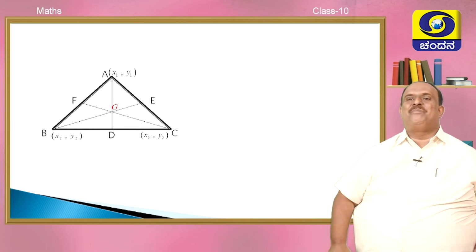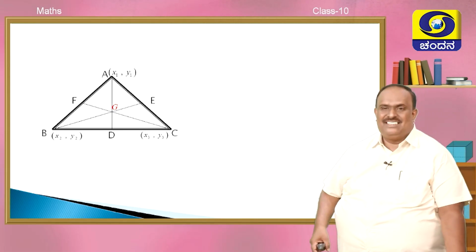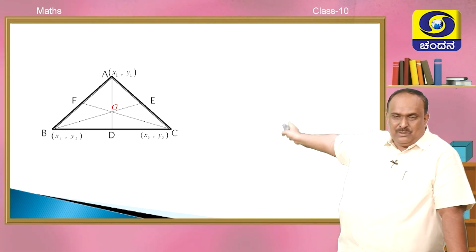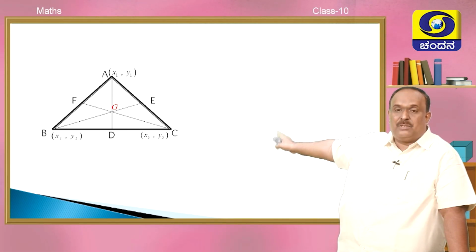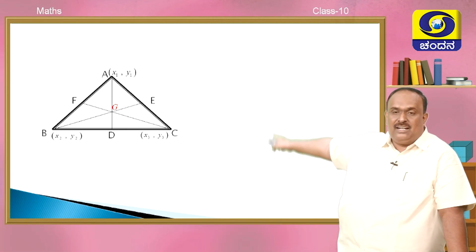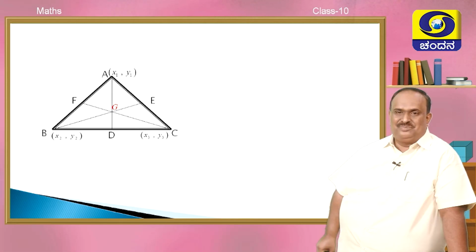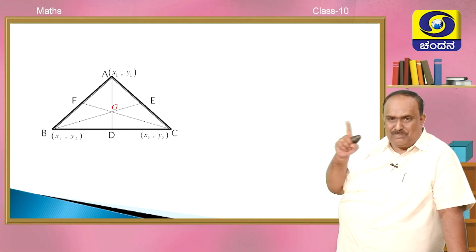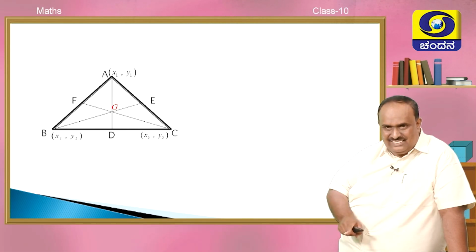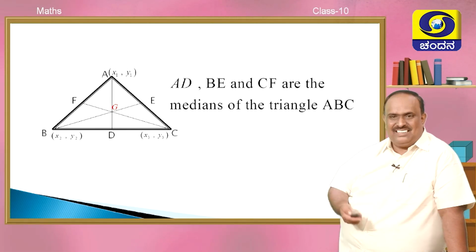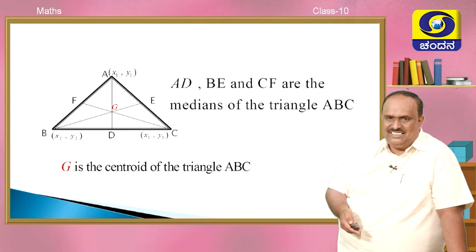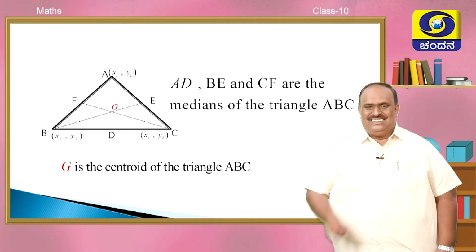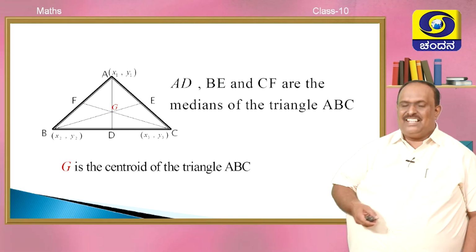It is denoted by G, capital G. What do you call the point of intersection or the point of concurrence of medians of a triangle? Do you remember? I will give you the clue. The word I want from you starts with, not G, with C. Medians. G. What is G? The centroid of the triangle.